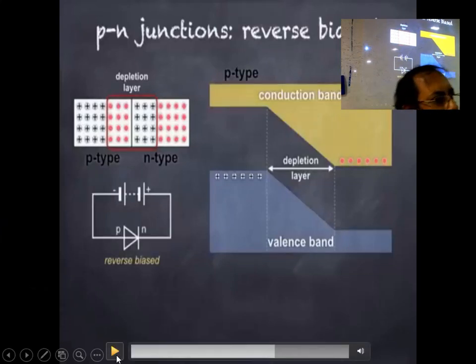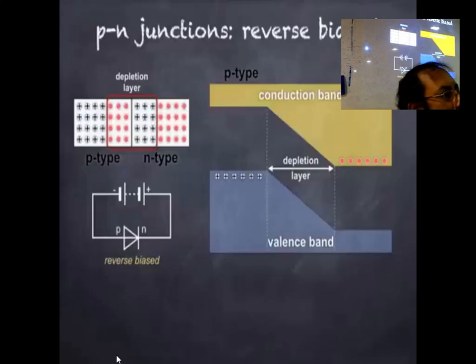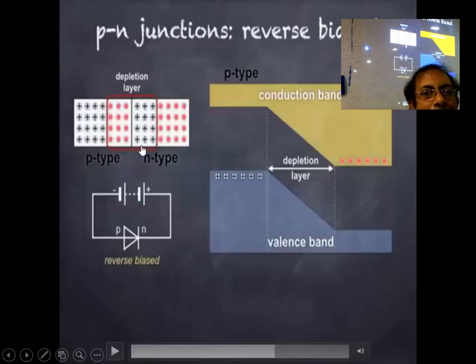Two situations can arise. One is called forward biased, another is called reverse biased. So if P is connected to positive and N is connected to negative, then it is called forward biased. And if it is connected the reverse way, that is called reverse biased. So accordingly, I told you that current flow we can control. So for that purpose only it is done. Now, whenever this n-type and p-type are mixed together, then we get this depletion layer, and this acceptor level is generated. And the current flow is regulated or controlled.